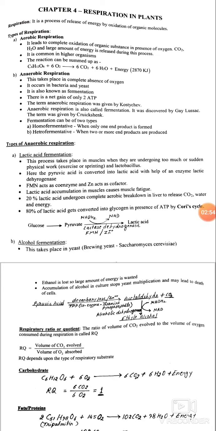It is common in higher organisms. The reaction can be summed up as glucose molecule plus oxygen molecule, and it releases CO2, water molecules and energy.